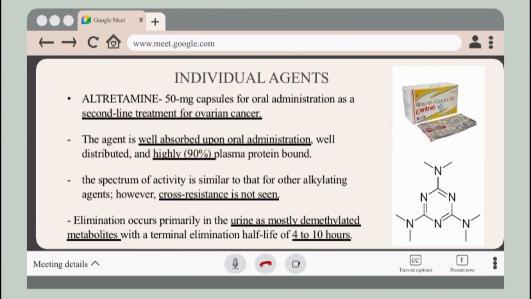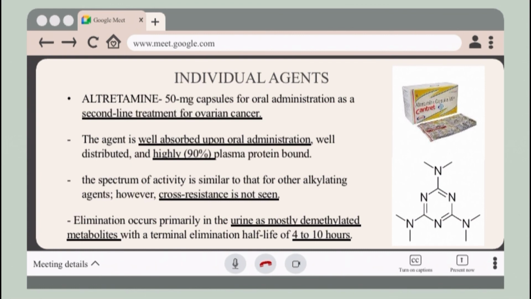Lastly, we have altretamine. It is available in 50 milligram capsules for oral administration as the second-line treatment for ovarian cancer. This agent is well absorbed upon oral administration, well distributed, and highly, 90%, plasma protein bound. This agent's spectrum of activity is similar to the other alkylating agents, however, cross-resistance is not seen.